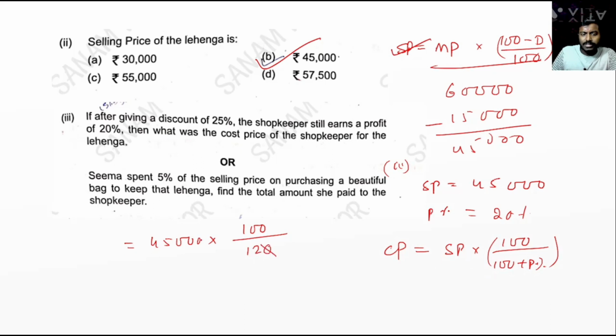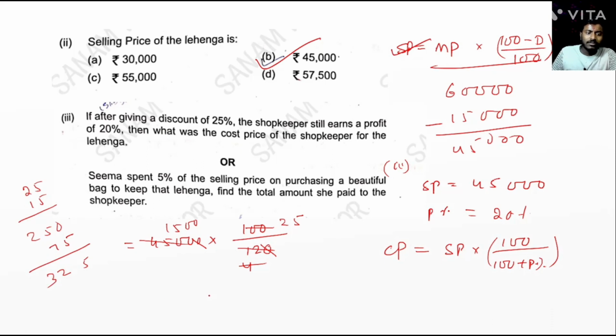So 0 0 cancel, 3 4 ja 3 15 ja, then 4 25 ja. Okay, so multiply 25 with 15. 25 10 ja 250. 25 5 ja 75. Now 5 2 3. Yes or no? Sorry. 25 5 ja 125. So 5 7, that is 3. So 375. So cost price is 37500, means 37,500.